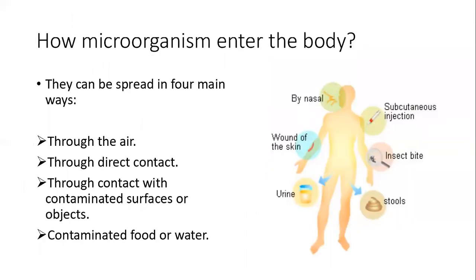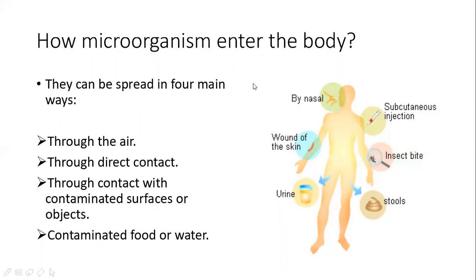How microscopic organisms enter the body: through the nose, wounds in the skin, urine, stools, insect bites, and injection.